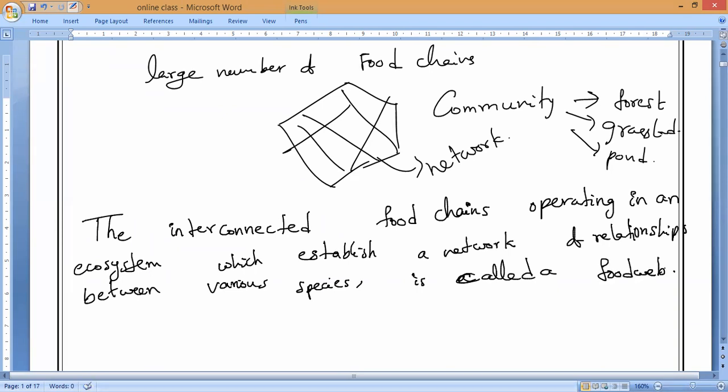Understand? So in this food web, what is happening? A very large number of food chains existing in an ecosystem, that is what we call a food web. Have you written, guys? If you find it difficult to write this big definition, simplify it: a large number of food chains existing in an ecosystem is called a food web. Means if you take any community, a huge number of food chains joined together is called a food web.